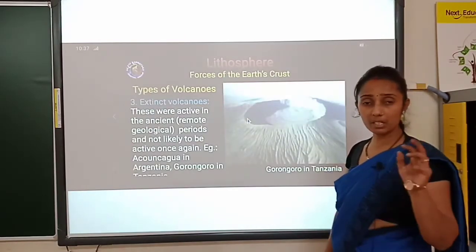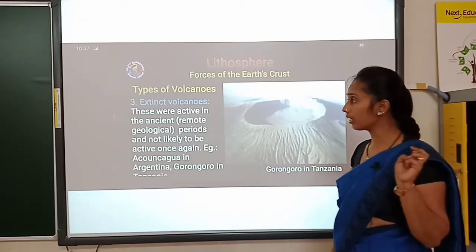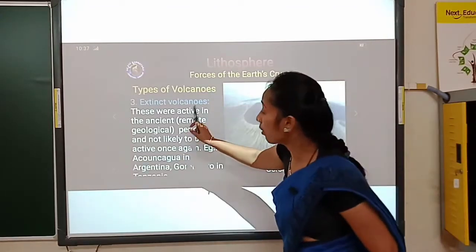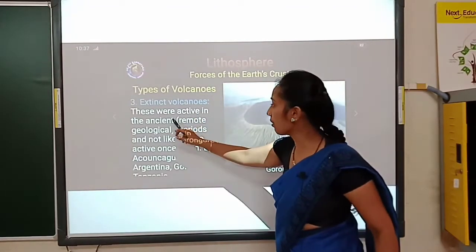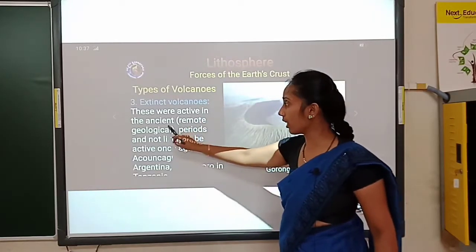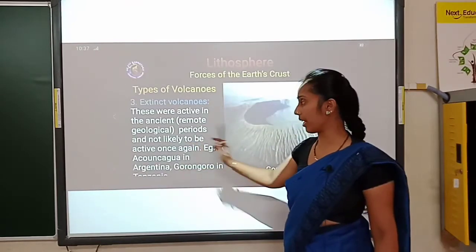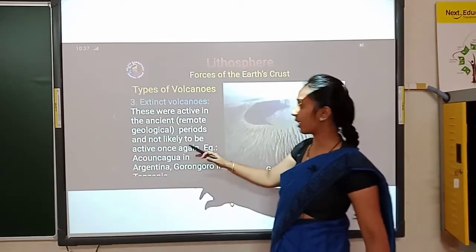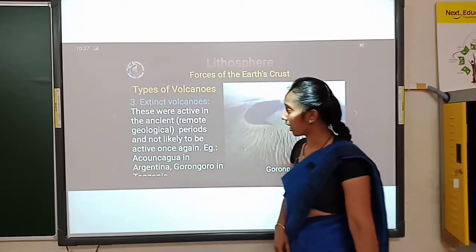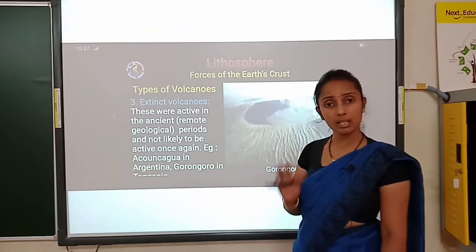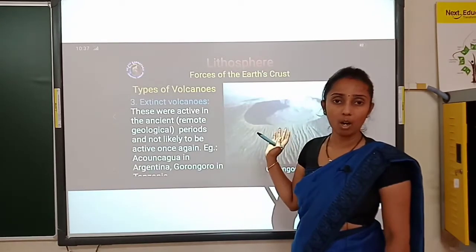The third type. First one is active volcano, second one is dormant volcano, and the third one is extinct volcano. See what the extinct volcano says. These were active in ancient, remote geological periods and are not likely to be active again. Clear? Extinct volcano in the sense in the past, maybe in a historic period.